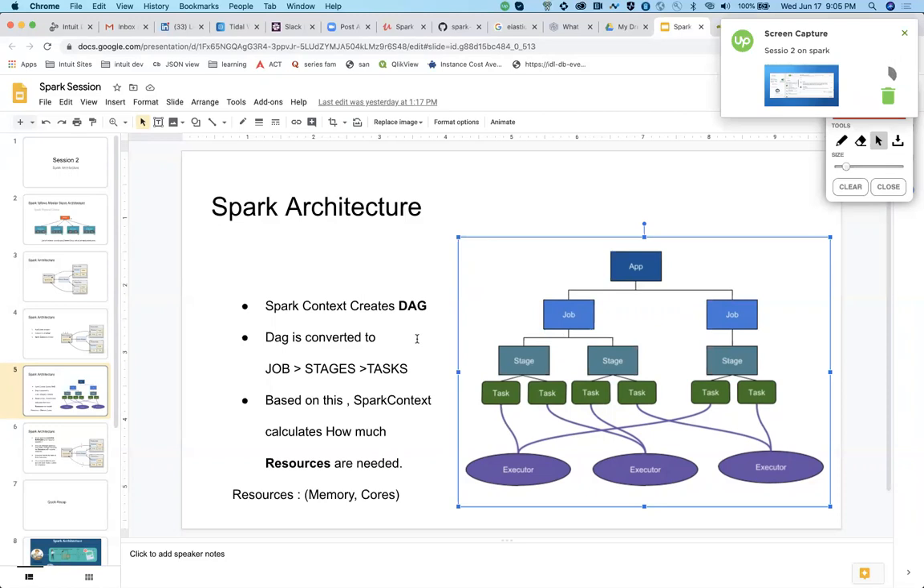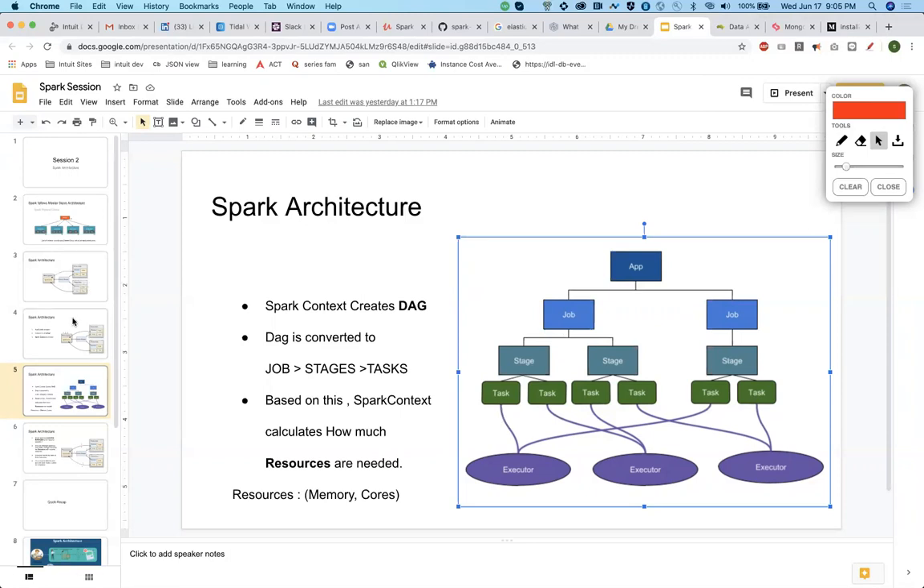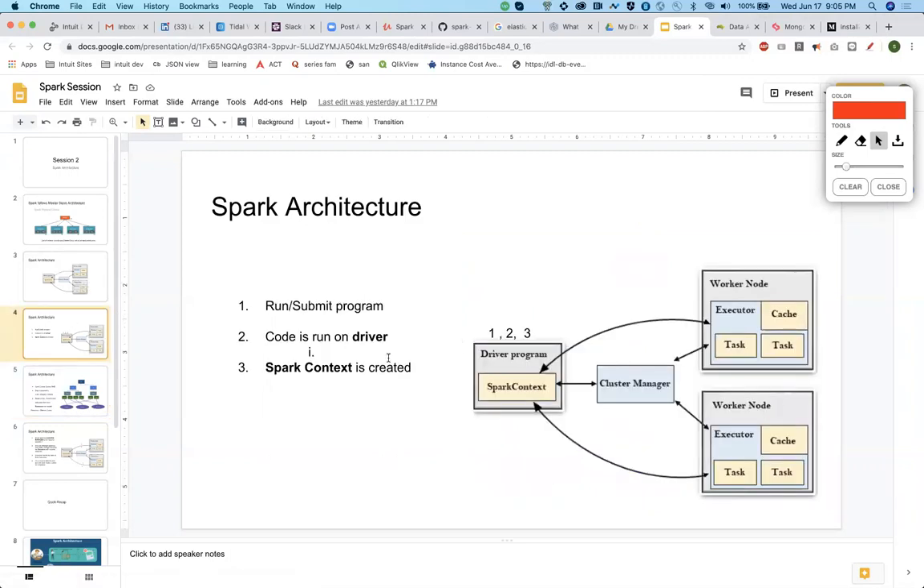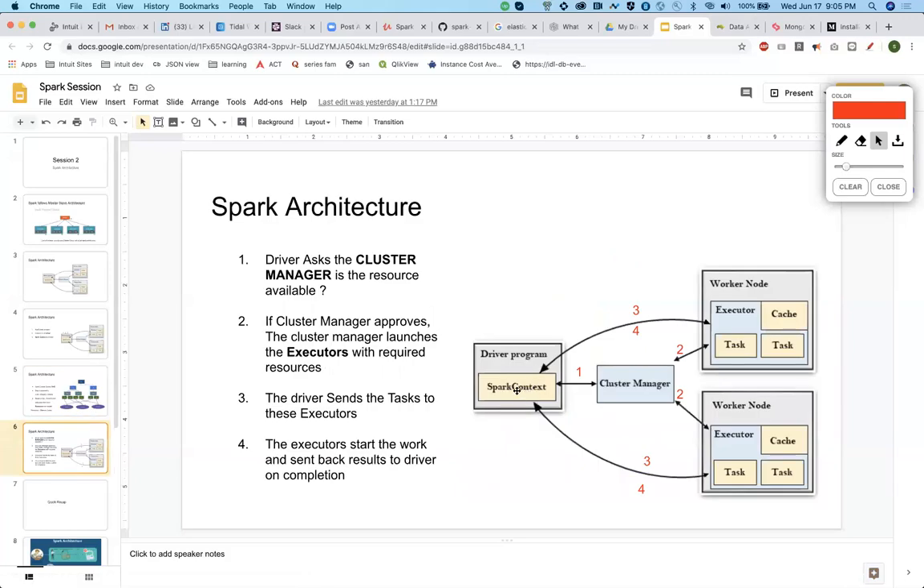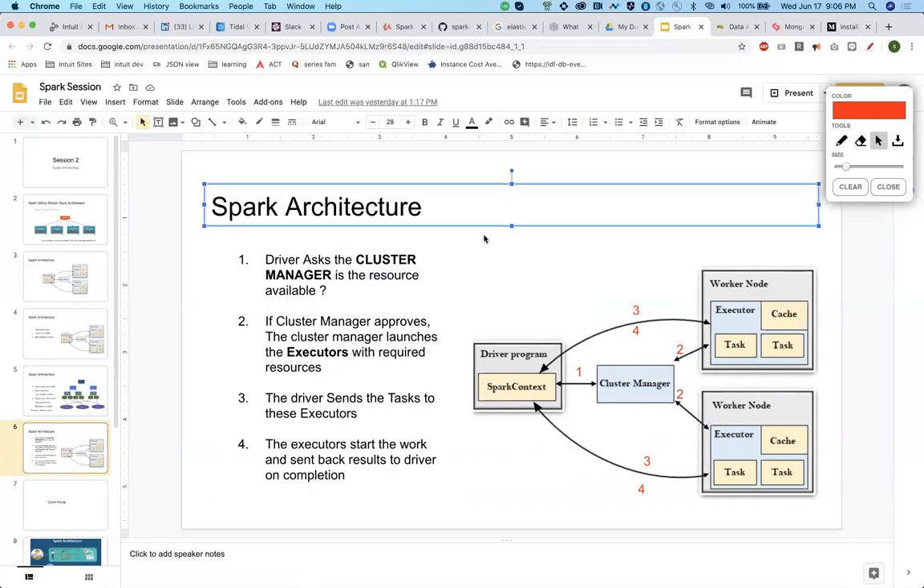Once you have these tasks, I'll just quickly repeat. The driver gets the code, Spark context is created. The Spark context calculates what is job, stage, and tasks. Once this is done, depending on the data, this Spark context will ask the cluster manager for the resources that the tasks need. Now let me define what is a resource and cluster manager first. A resource is basically the number of cores and the memory.